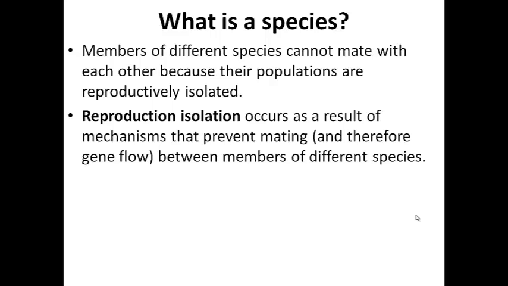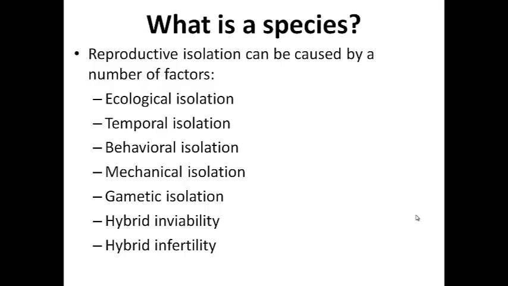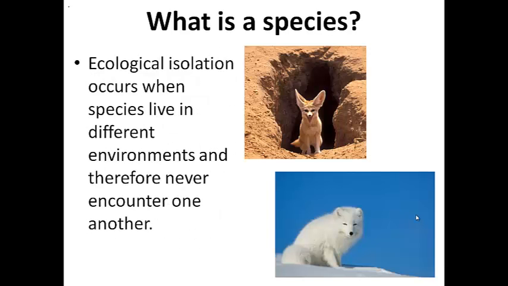Alright, so members of a different species, like our possums and raccoons, cannot mate with each other because they are reproductively isolated. So why does reproductive isolation occur? There are different mechanisms that cause reproductive isolation. And so here we have 7 different methods that can cause reproductive isolation.